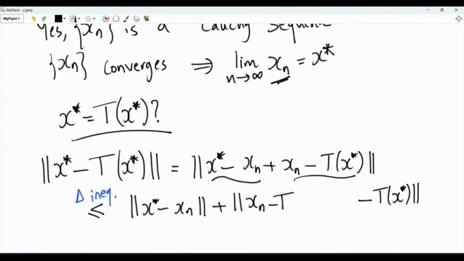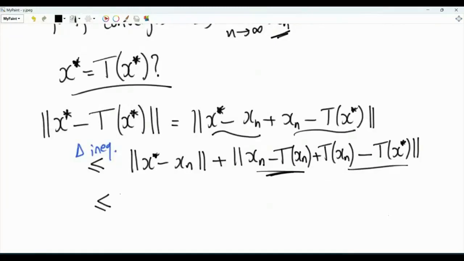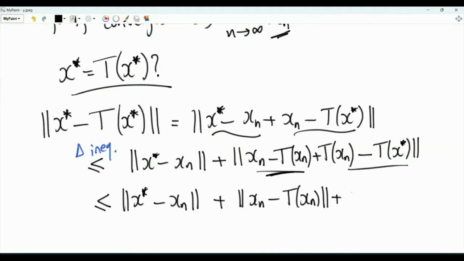Then I subtract here T of xn and add T of xn. We can apply the triangle inequality again, treating this as a vector and this as a vector. So this is less than or equal to the norm of x star minus xn plus the norm of xn minus T of xn. And then we have the norm of T of xn minus T of x star.